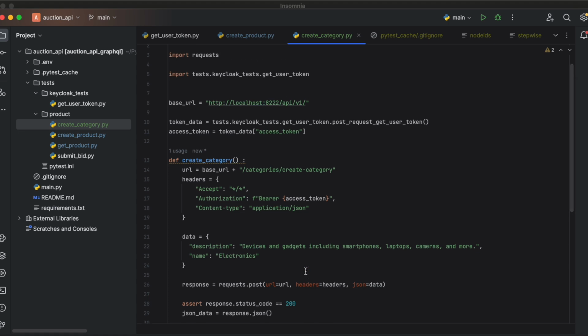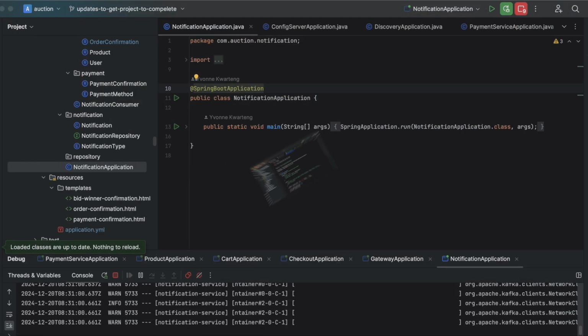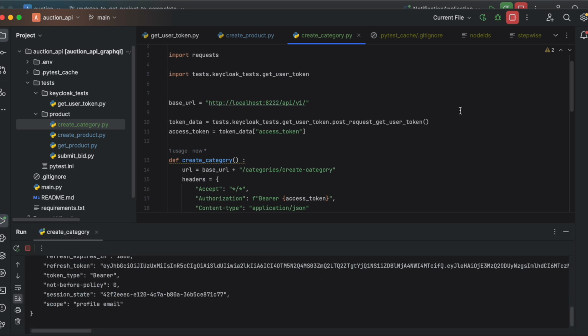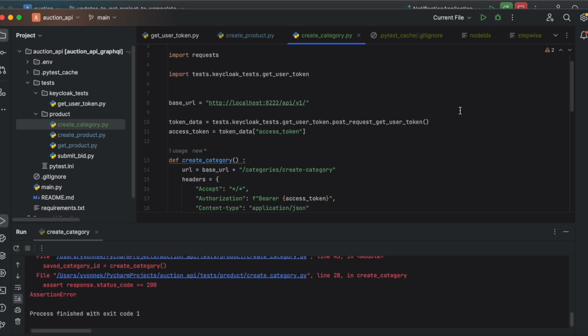So we need to start the service. I haven't started it yet, so I'm going to do it. You've seen me start the service and everything. I'm going to do it now. All right, so we've got the service running right now. So then we are going to run this and see how it happens. The easiest way for me is to just go like this and run it. I'm still trying to get used to it.